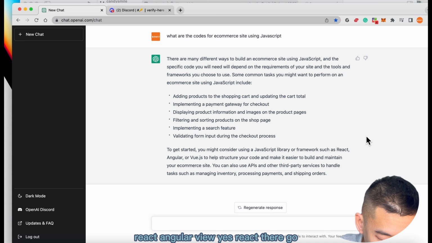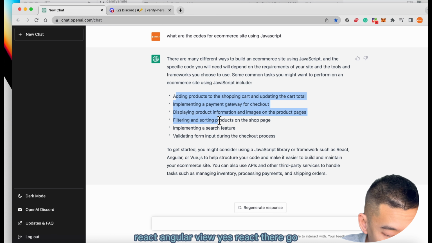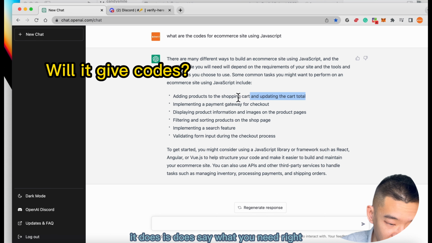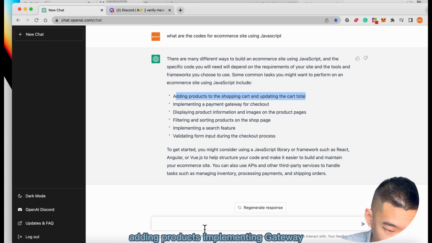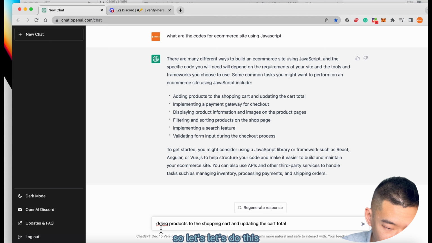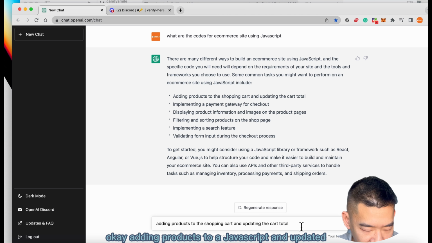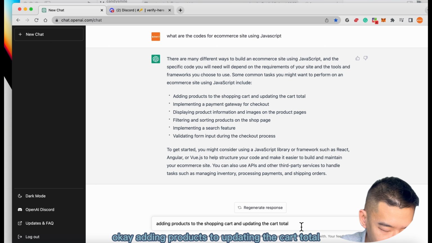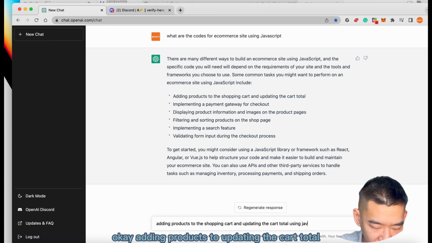React, Angular, Vue. Yes, React. There you go. It does say what you need, right? Adding products, implementing a payment gateway. So let's do this, okay? Adding products to JavaScript and then data. We carry on from this, okay? Adding products to Java, updating the cart total.